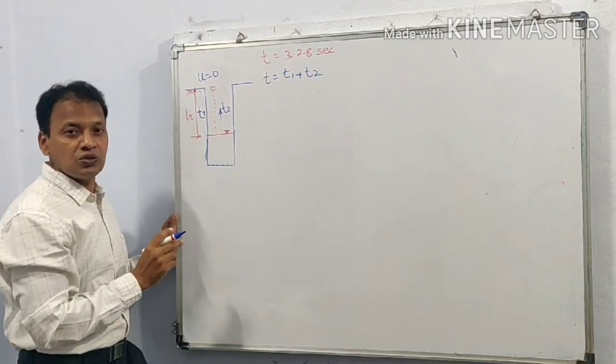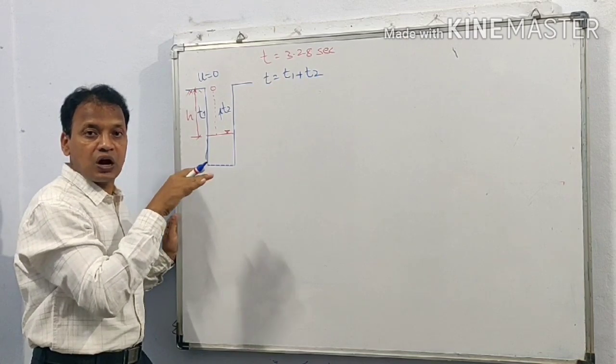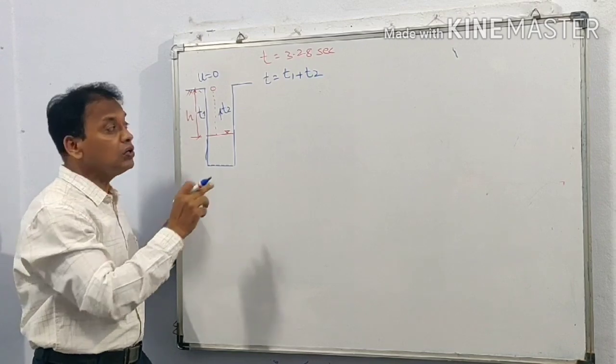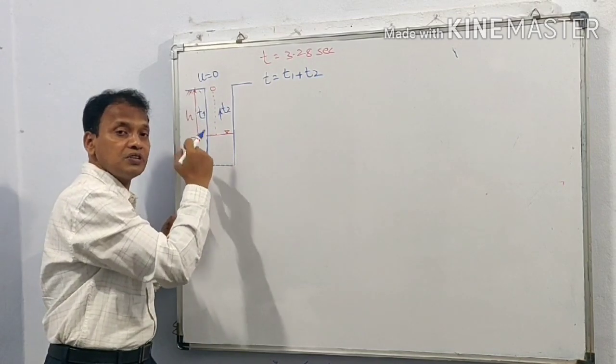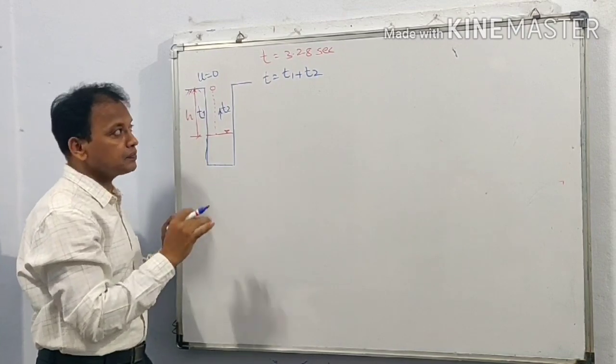What is T1 and what is T2? T1 is the time taken by the stone to travel from the ground to the water surface, and T2 is the time taken by the sound to travel from the water surface to the ground. So this is the total time.